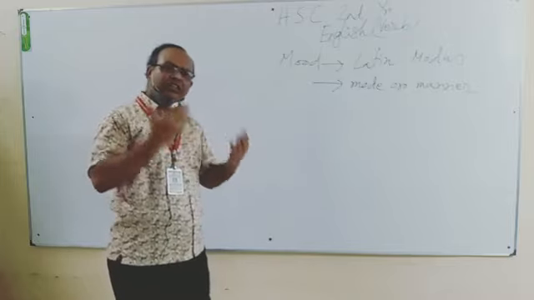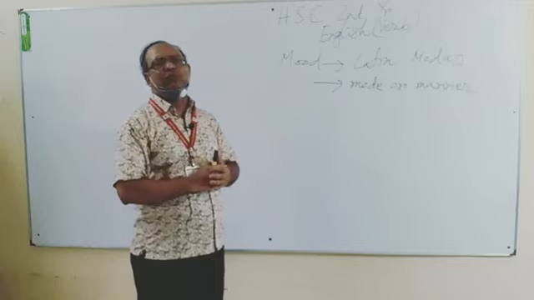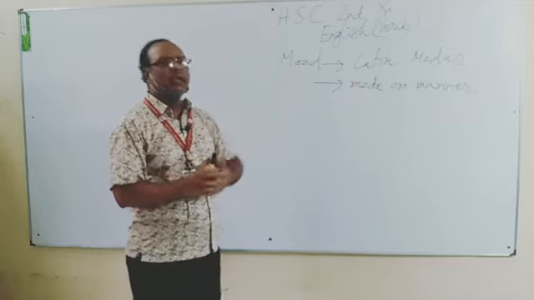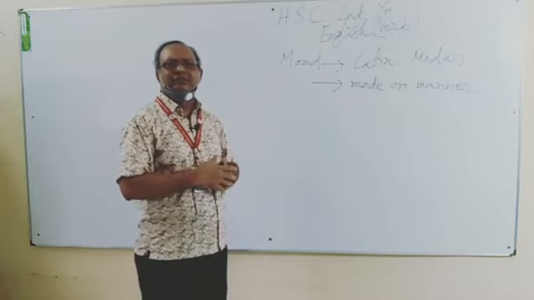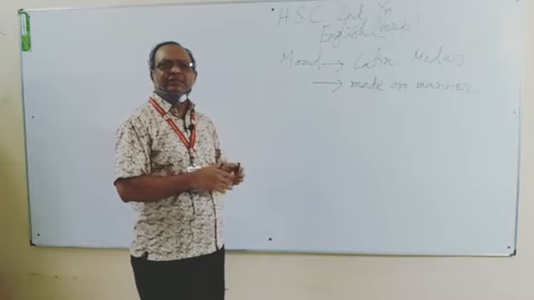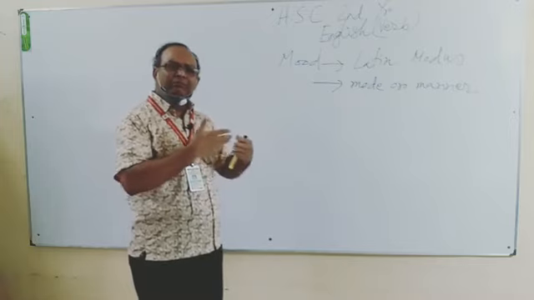So when we use any verb, we have to think about the mood or manner, how the sense of the verb is indicated or meant.